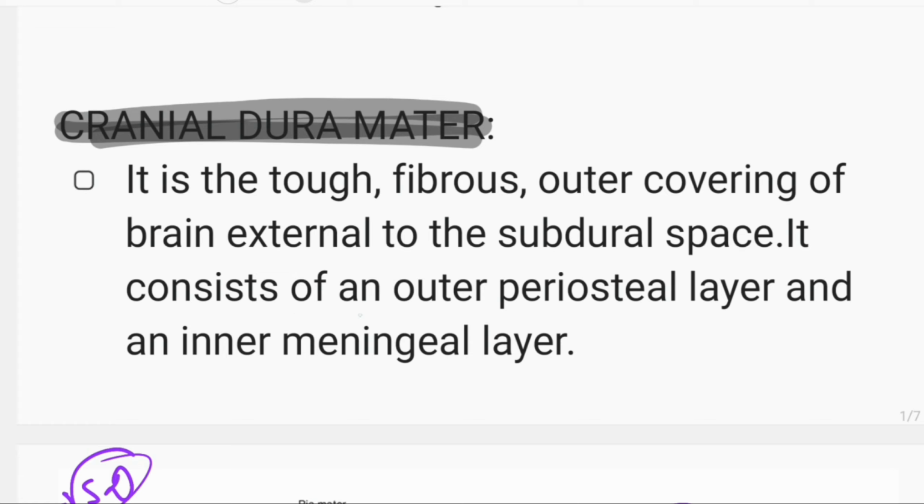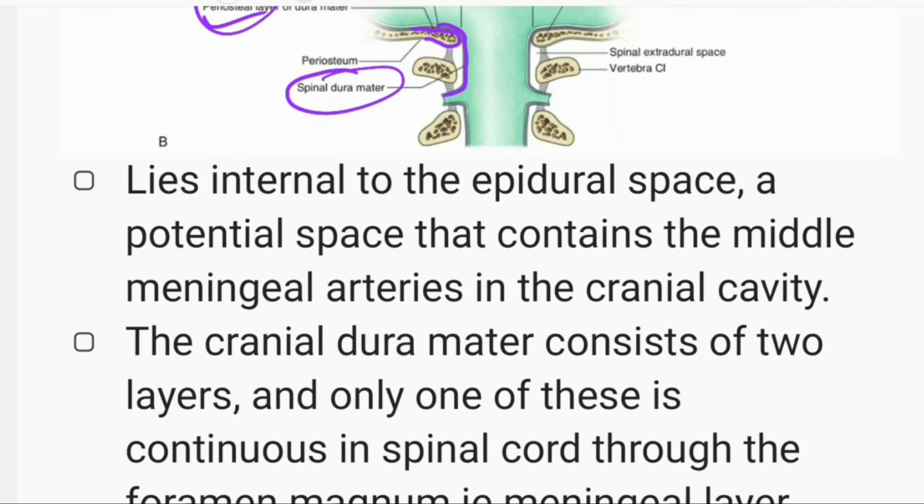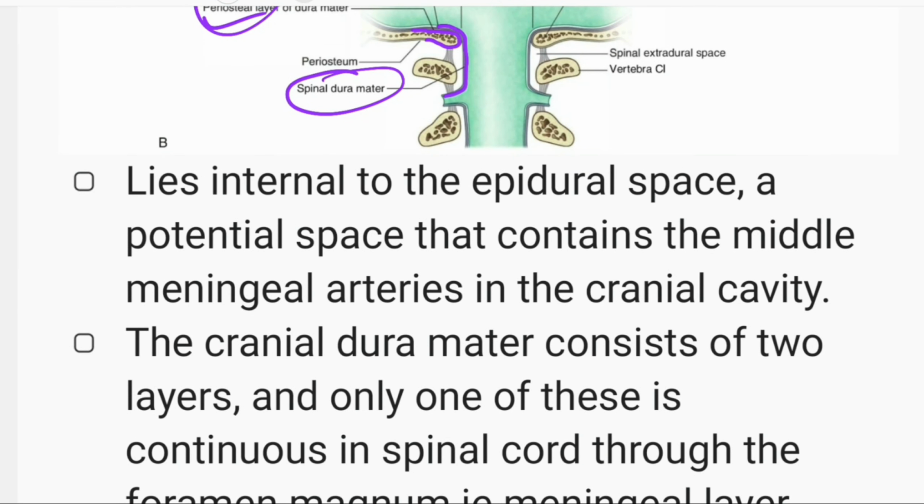It consists of an outer periosteal layer and an inner meningeal layer, as we discussed above. Cranial dura mater lies internal to the epidural space, a potential space that contains the middle meningeal artery in the cranial cavity. We also talked about epidural space, that is the space above the dura mater.